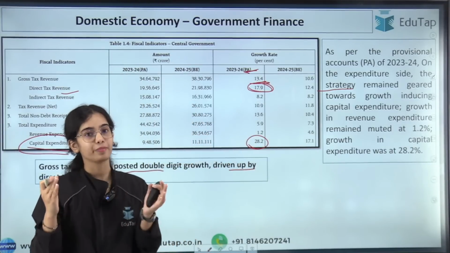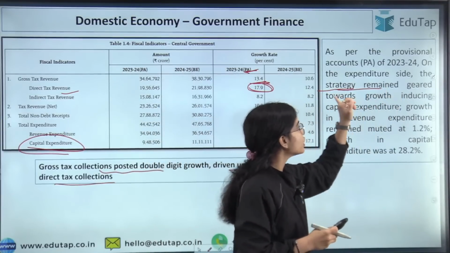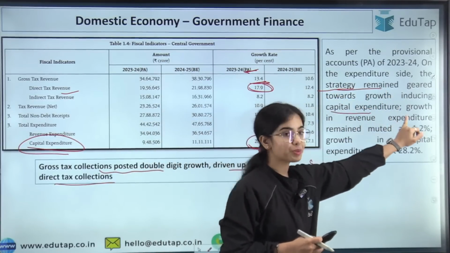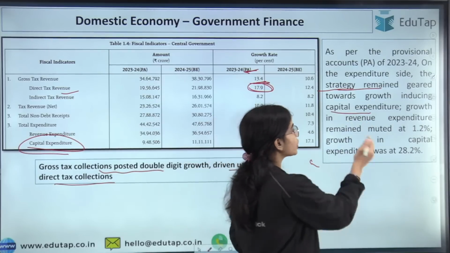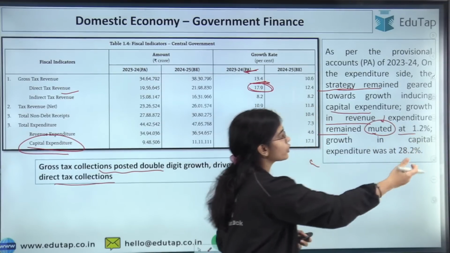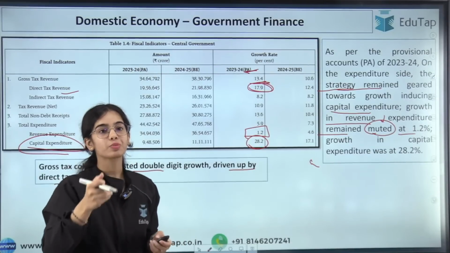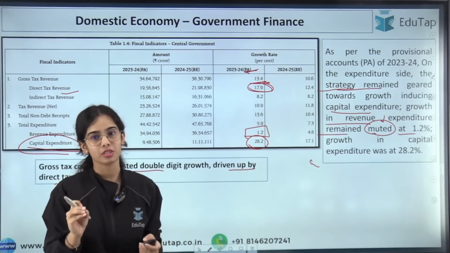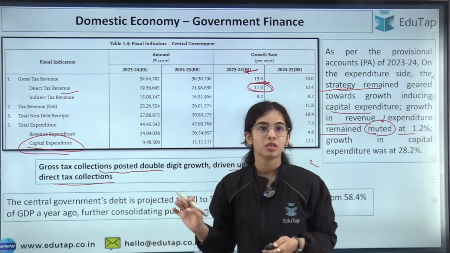That is quite a high percentage. Growth in revenue expenditure remained muted at 1.2%. So revenue expenditure has also grown, but by a very small percentage, 1.2% only. So this is the idea.